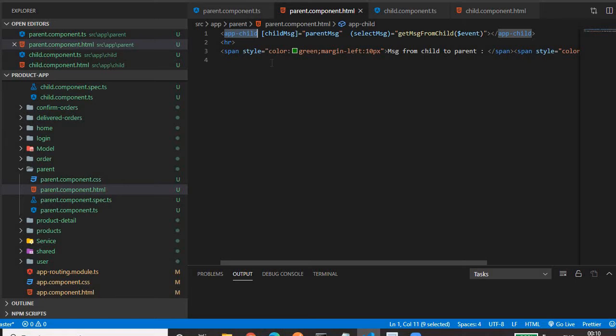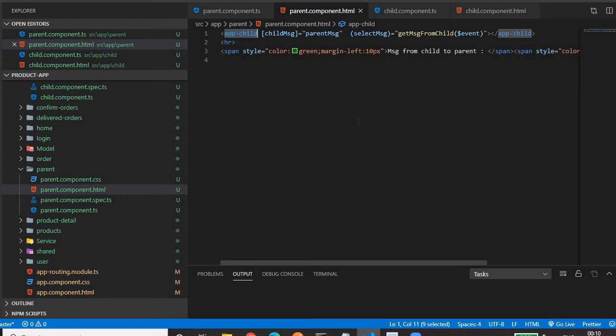So here this is the child component and this is the parent component, because we are using the selector of this component in this HTML file. So I guess the parent and child component relationship you understood. Okay, so